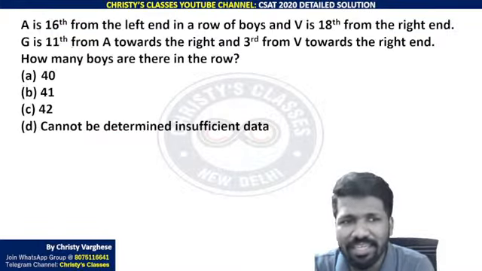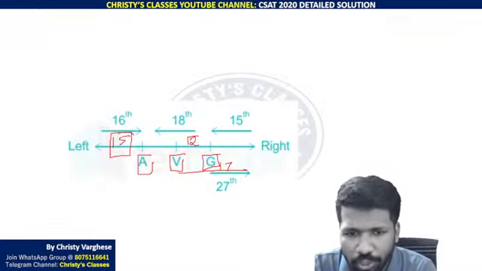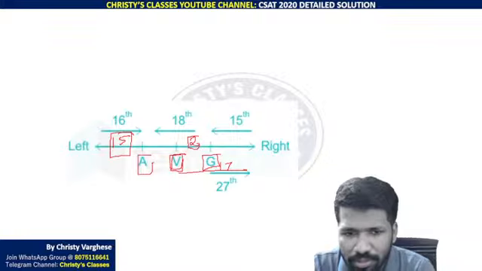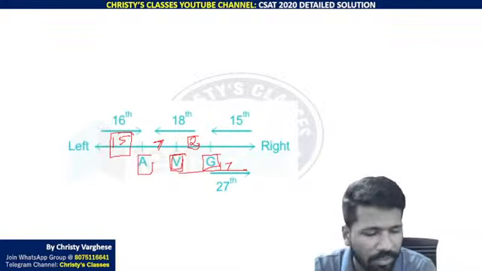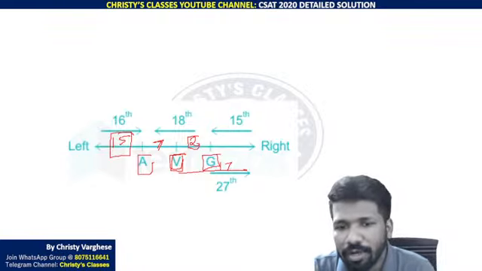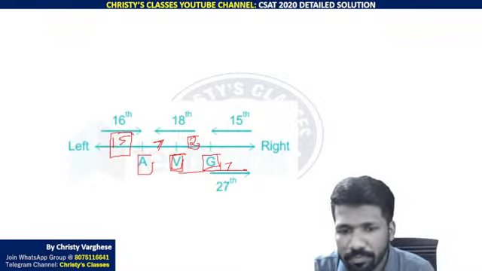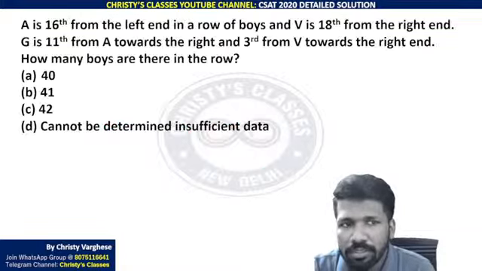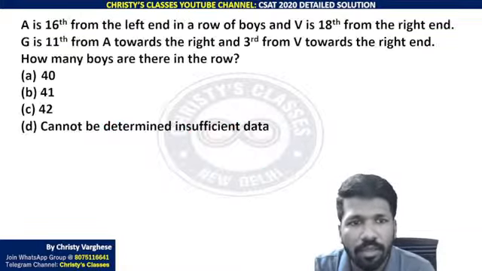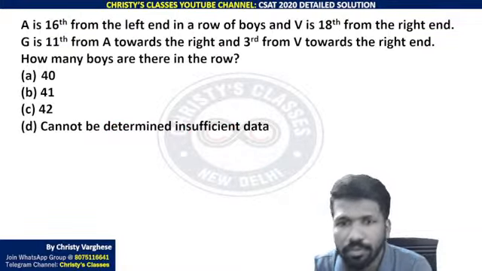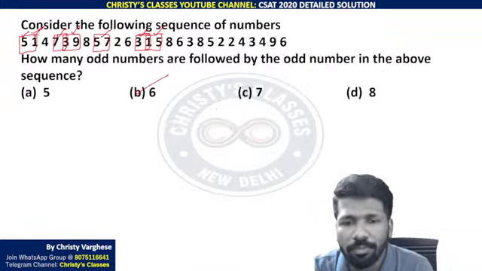And between A and G there are 10 people. Already 2 people and V, that is 3 people. Now 7 more people are there. So that 7 plus 1 plus 2, 10 people are there. All of you are clear this much? So how many boys are there in the row? So by this logic, how many boys are there?